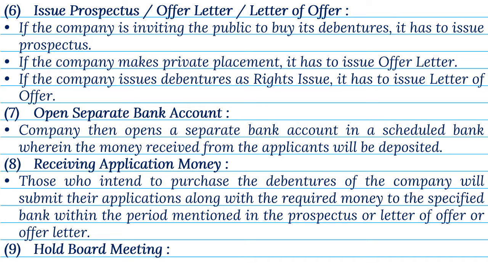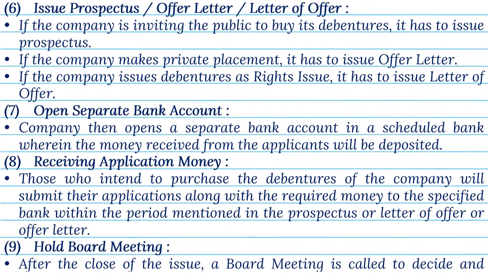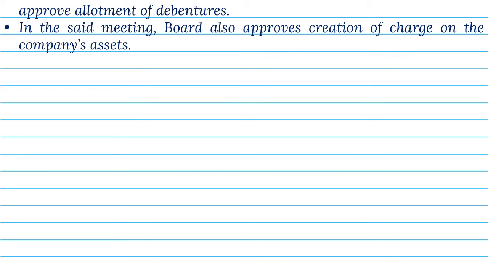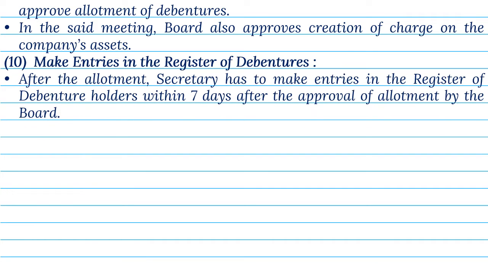9. Hold board meeting. After the close of the issue, a board meeting is called to decide and approve allotment of debentures. In the said meeting, board also approves creation of charge on the company's assets. 10. Make entries in the register of debentures. After the allotment, Secretary has to make entries in the register of debenture holders within 7 days after the approval of allotment by the board.